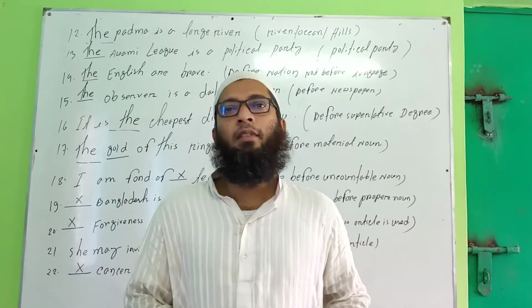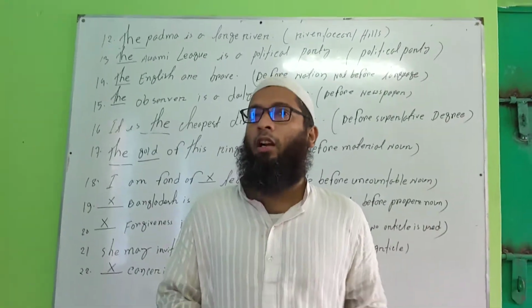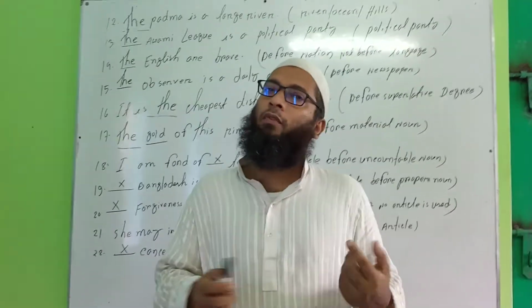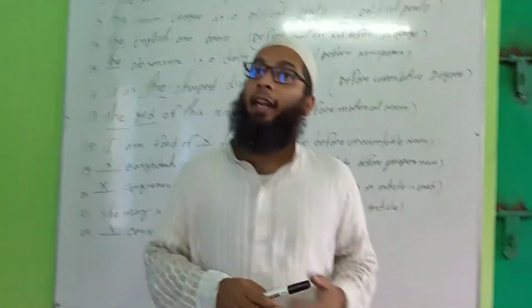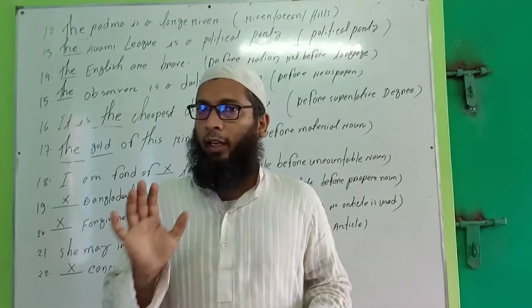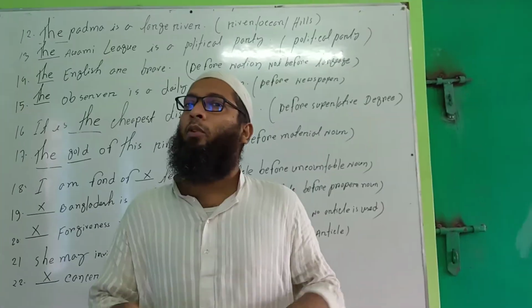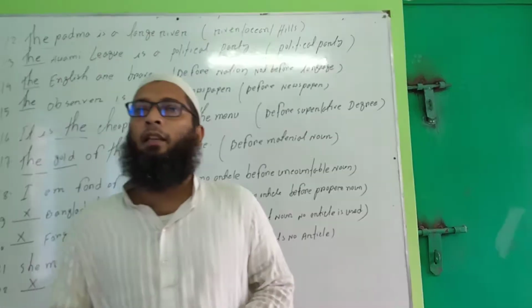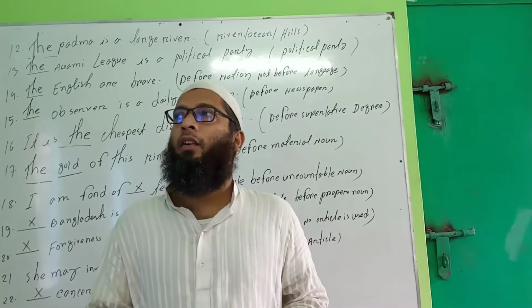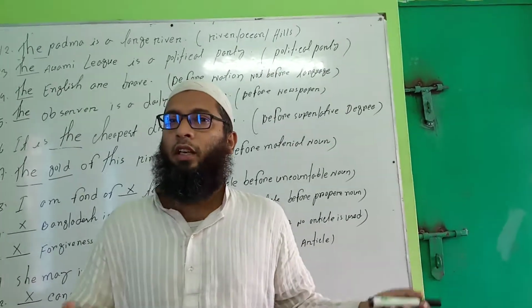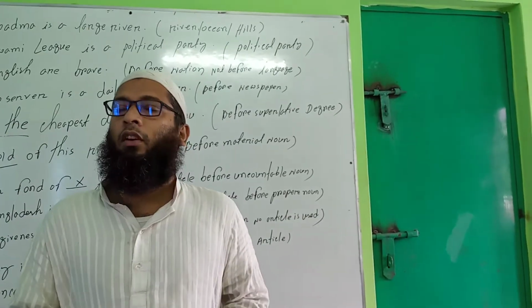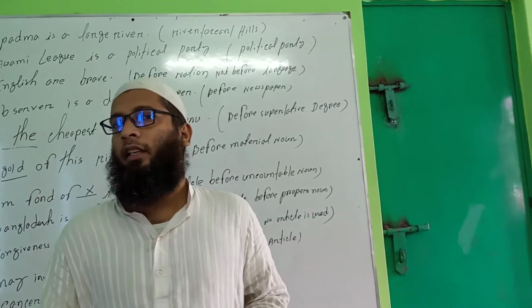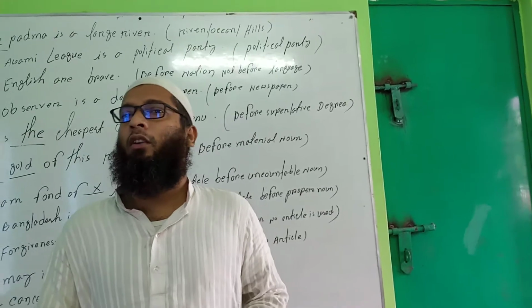As you know, apple is a countable singular noun. Before a vowel, an. Okay, hour, h is a consonant but we say an hour, because of pronunciation. Honest, h is consonant, but an honest. What is the reason? You know these things. An honorable person will visit our college tomorrow.